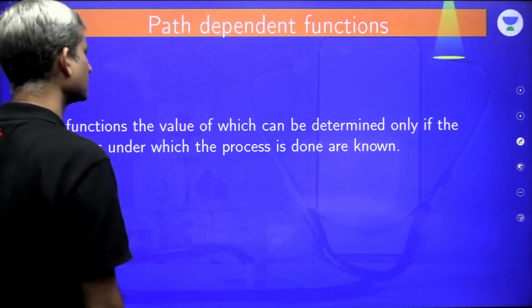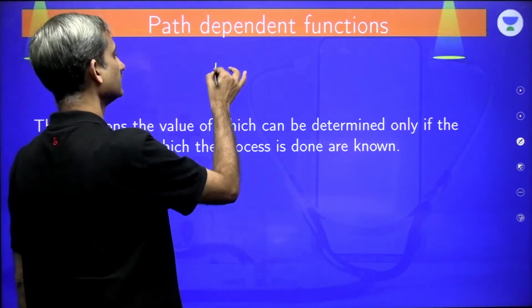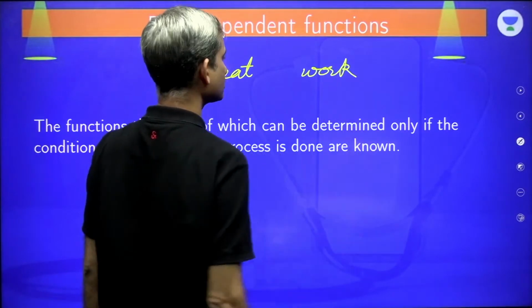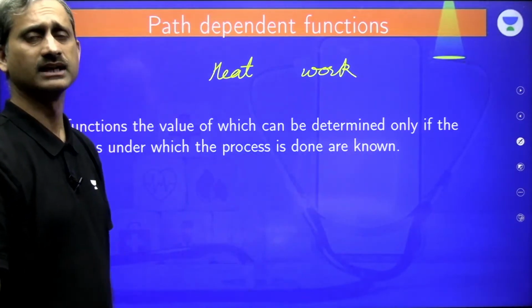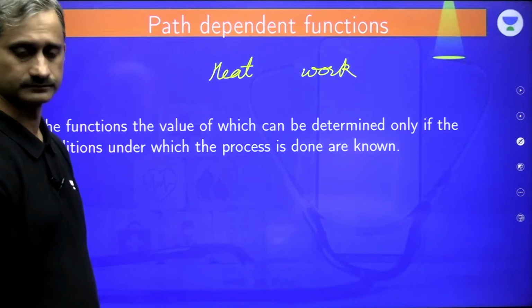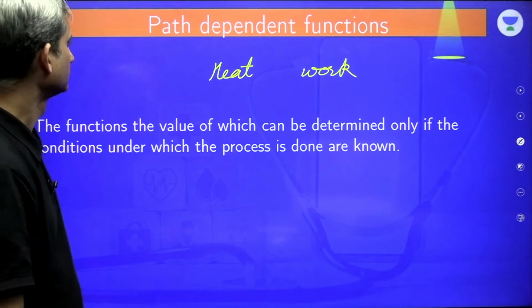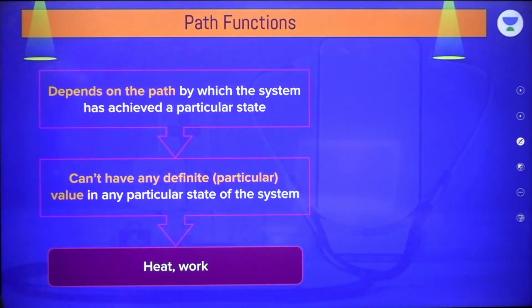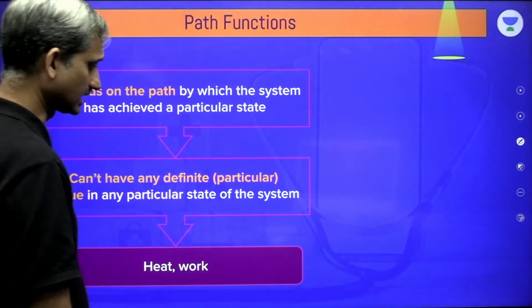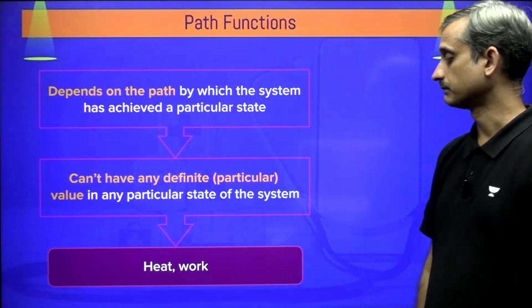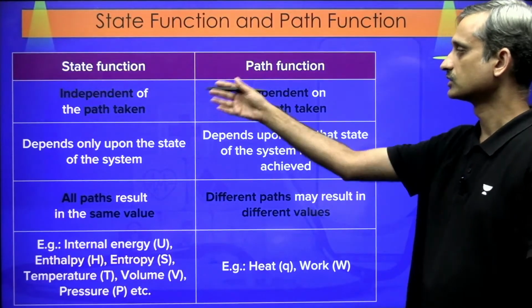So that is what we have as path dependent function. Two functions are used in thermodynamics. One is called heat and the other one is called work. How much heat exchange is taking place and how much work is being done, that becomes dependent on path. Any doubts? So a path function depends on the path by which the system has achieved a particular state, and can't have any definite particular value in any particular state of the system. Because again, the way you reach it, that's going to change. The heat and work, that becomes path. So that's the difference between them.